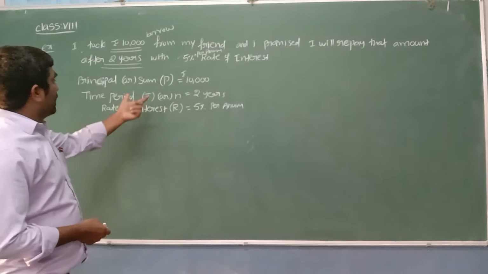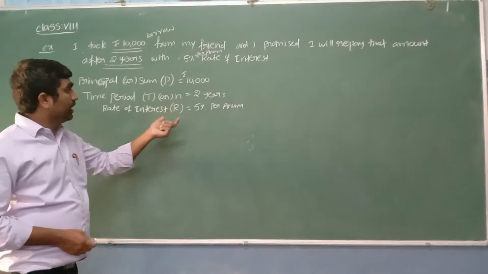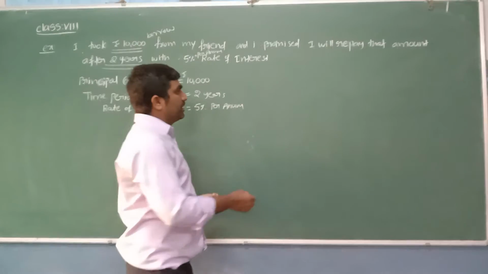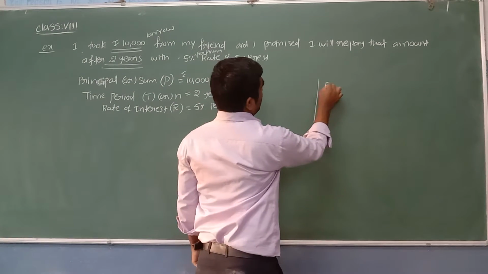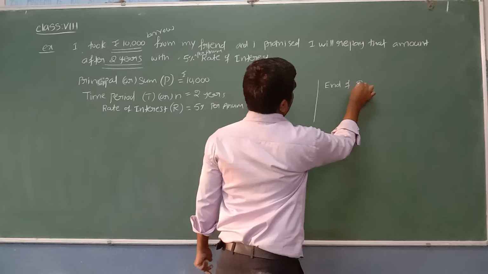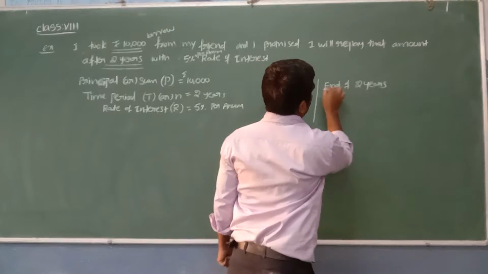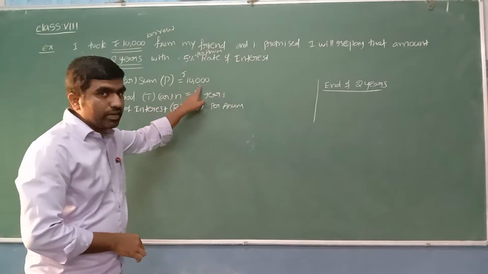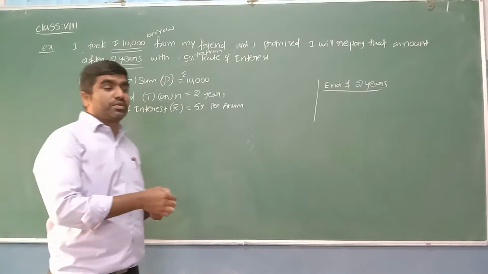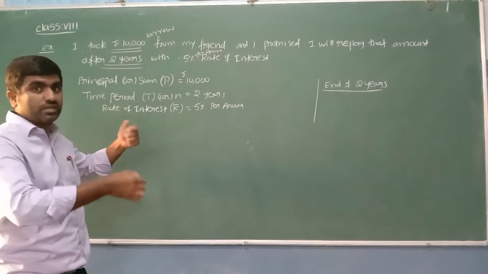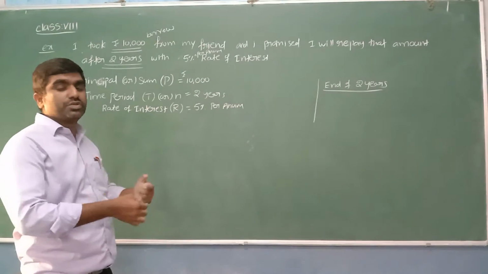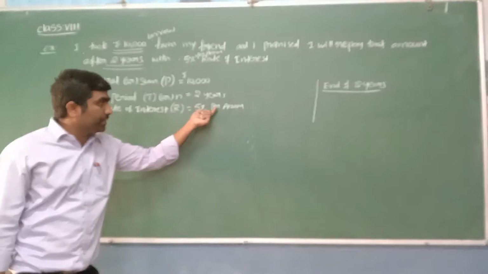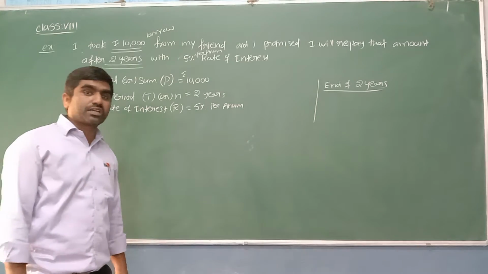I said whatever amount I borrowed, what the time period is, and what the rate of interest is. Now tell me, at the end of the 2 years, I promised him I'll pay the amount. Now he will ask for some extra amount because of this time duration. I took 2 years, so because of that I should pay some extra amount. How much extra should we pay? For every 100 rupees, 5 rupees extra.